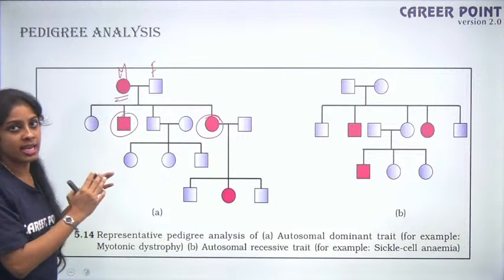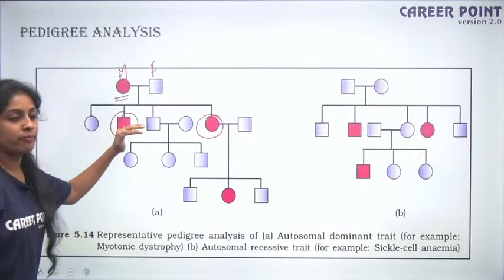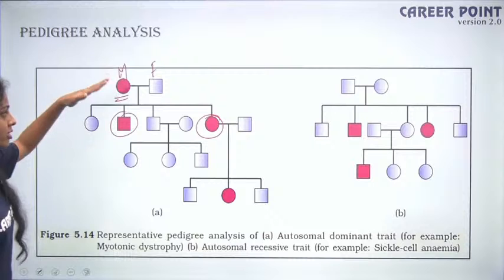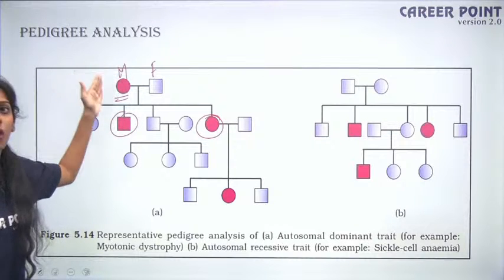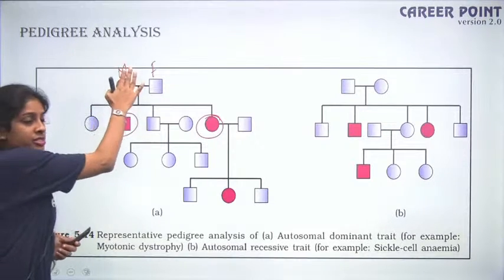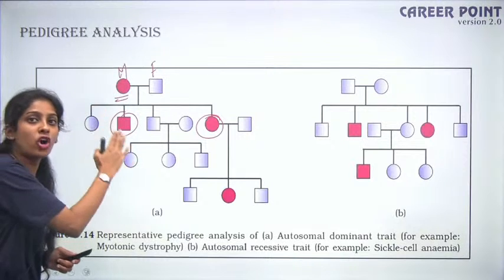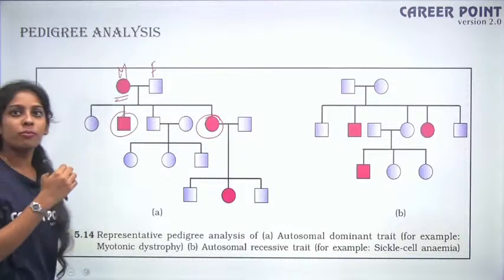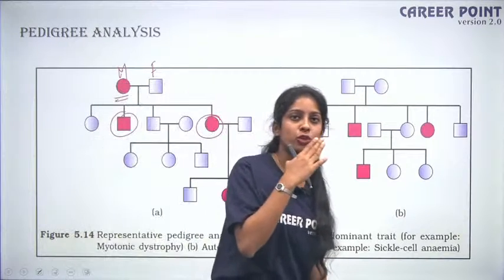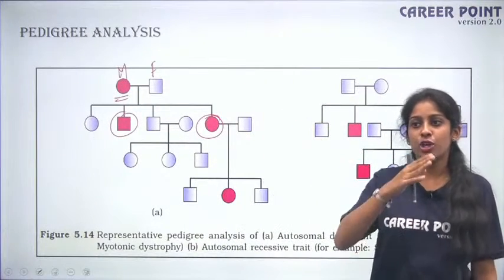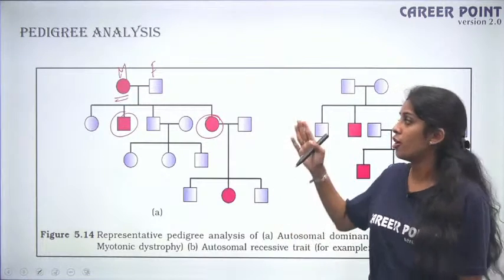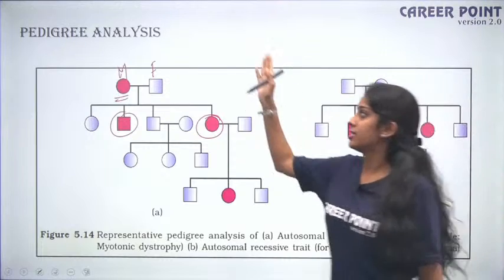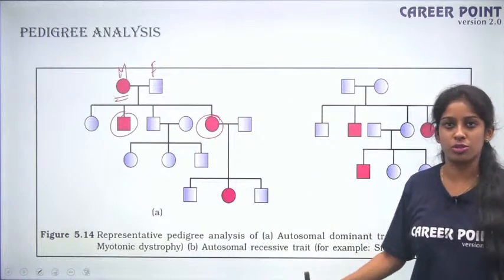Now, what you have to understand here is the children are affected because one of the parents is affected. Since the parental generation is affected and the child is affected, this is a dominant disease. So figure A represents autosomal dominant. Autosomes means your chromosomes other than sex chromosomes, right? You have autosomes plus your sex chromosomes. You have a mutation in your autosome, and that is directly coming from your parents. So it is autosomal. Fine.